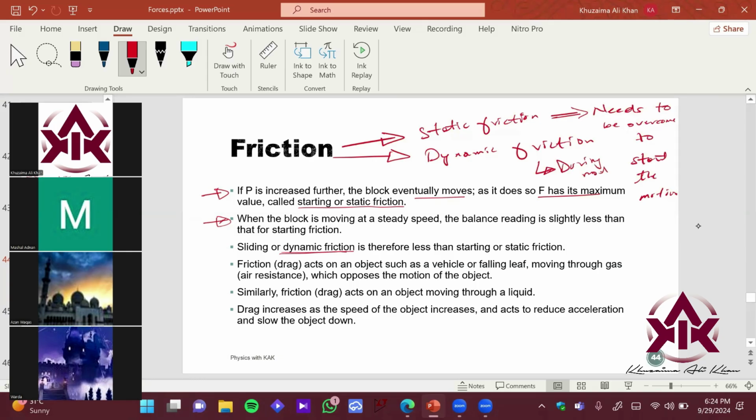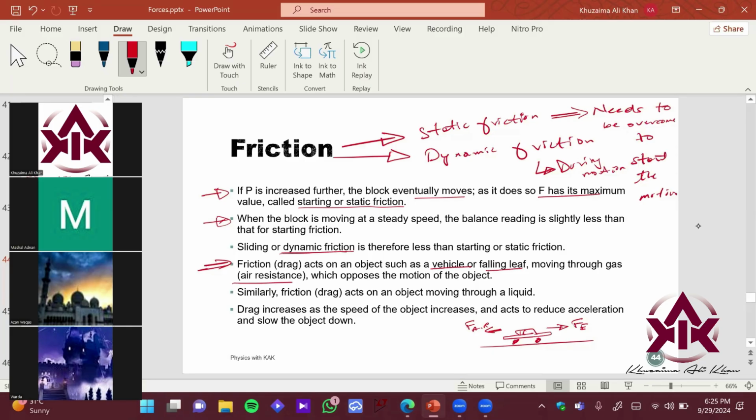Okay. Now, friction drag. What is drag? Basically, it acts on an object or a vehicle which is moving through air, right? So that is called air resistance. Imagine the car is moving across the road over here, right? So it is applying a force F by the engine. The engine is applying a force of F newtons to basically keep it moving. There would be a constant opposing force to the car that would be air resistance, right? So this air resistance is also a family of friction, because what is friction? It just opposes the motion, right?